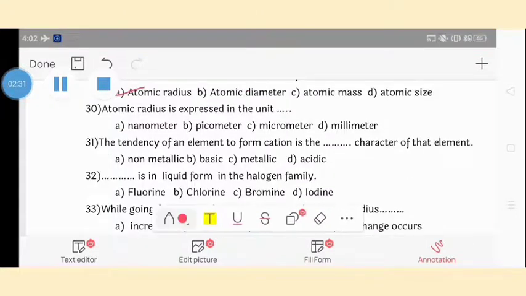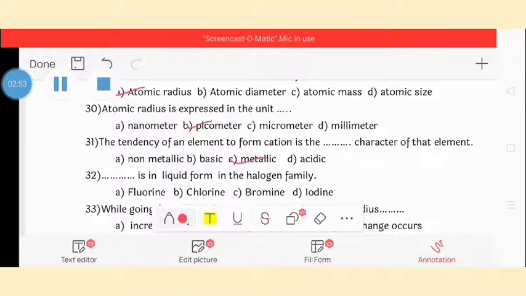Now 30th question. Atomic radius is expressed in the unit called picometer. The tendency of an element to form cations is the dash character of that element, then it is a metallic character. The tendency of an element to form cations is the metallic character of that element.